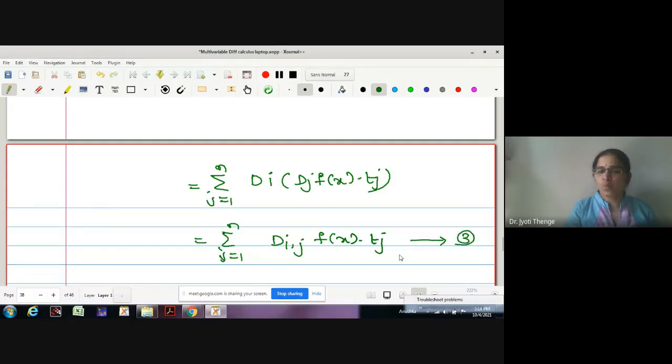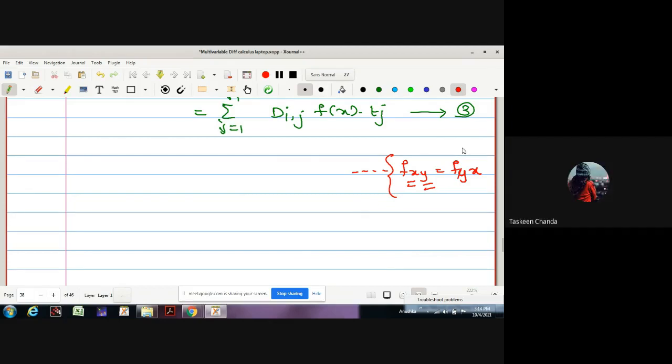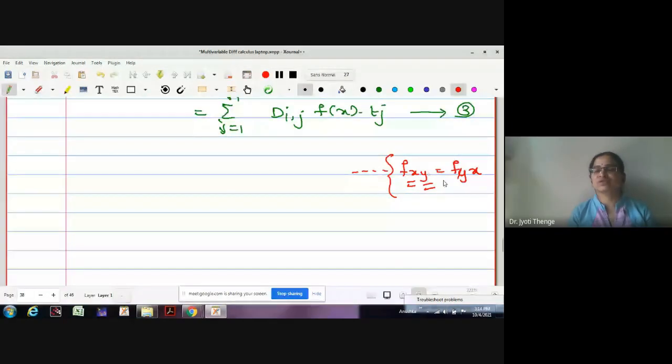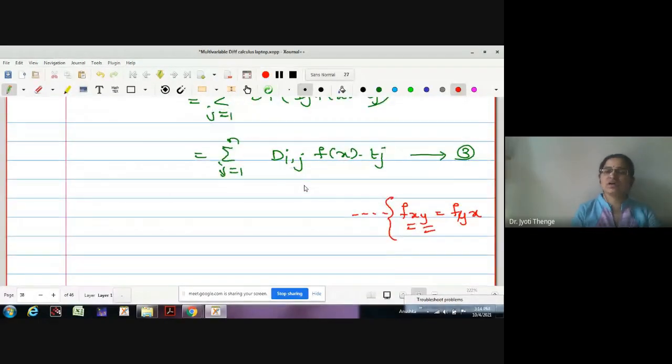This symbol is very similar to a symbol we were using as f_xy, no? f_xy. What is the meaning? First, a partial derivative is taken with respect to x, then it is taken with respect to y. Whether these two values are equal? When these two are equal is the question actually. These are equal, but provided these two are continuous functions. It is not true for all in general. It is true only if the functions are continuous.